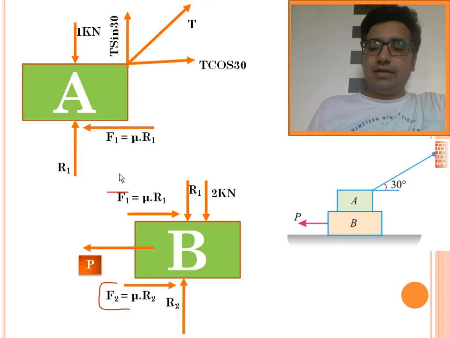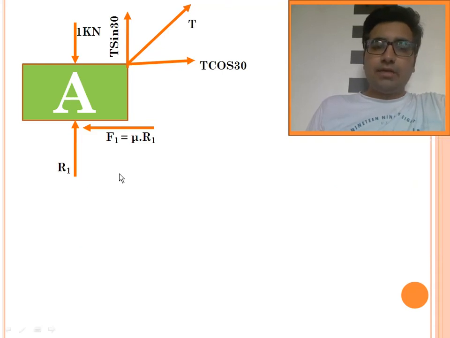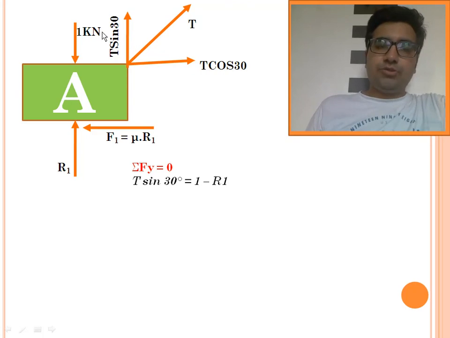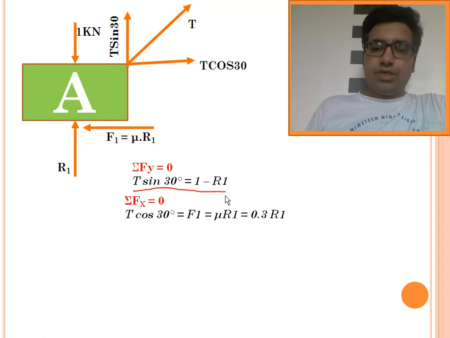So let's resolve that. The horizontal component becomes T cos 30 and the vertical component becomes T sin 30. Now doing the static analysis on block A, applying conditions of equilibrium, summation Fy equals 0. There are three forces. Summation Fy equals 0 gives us T sin 30 equals 1 minus R1. Considering the direction, I got this equation: T sin 30 equals 1 minus R1. Taking summation Fx equals 0 gives T cos 30 equals F1.